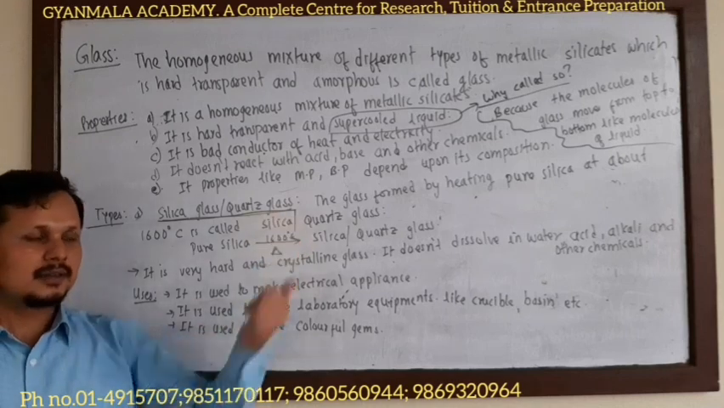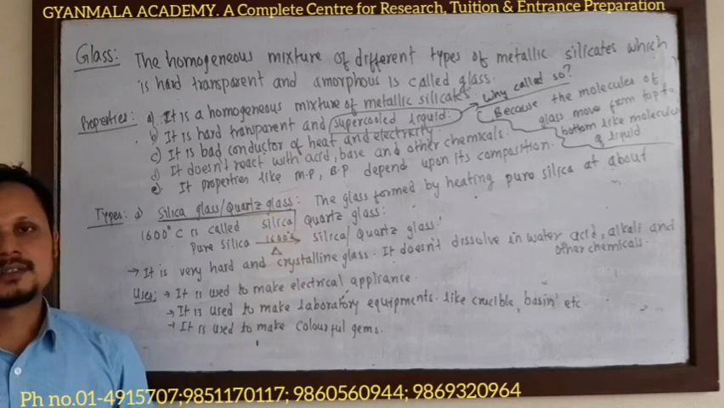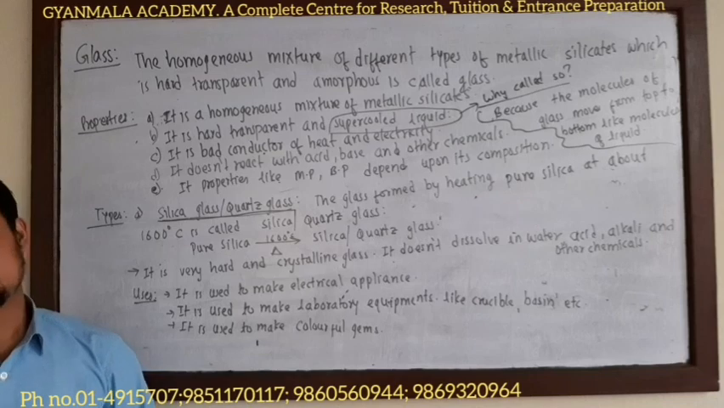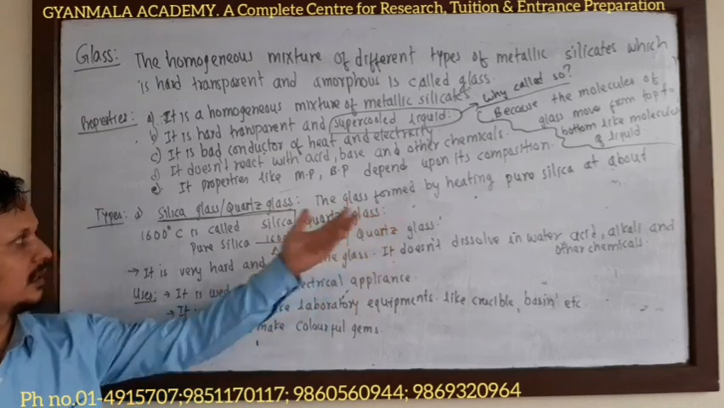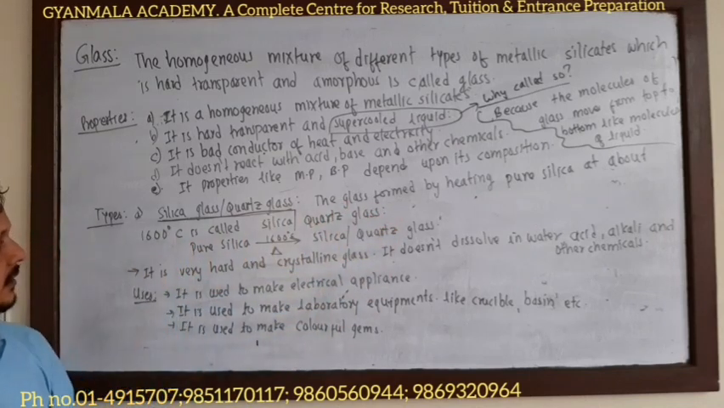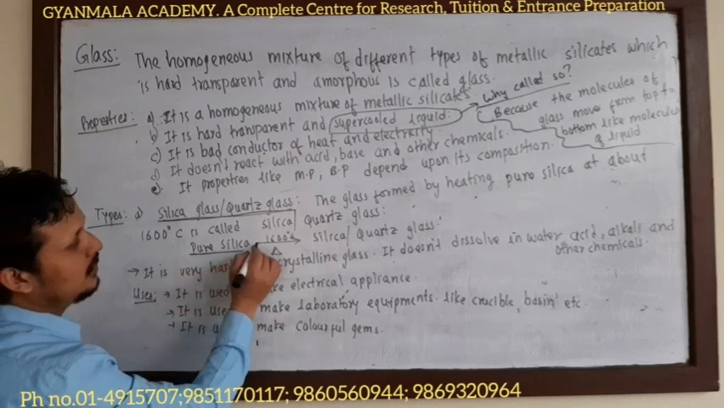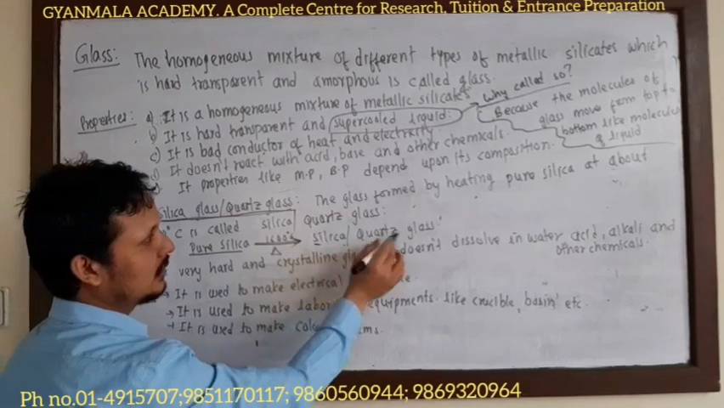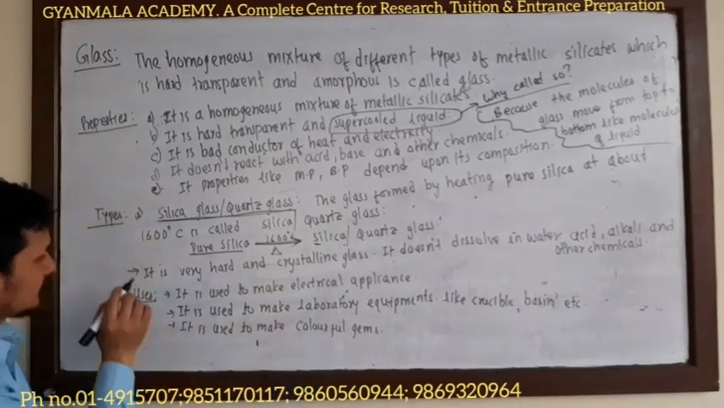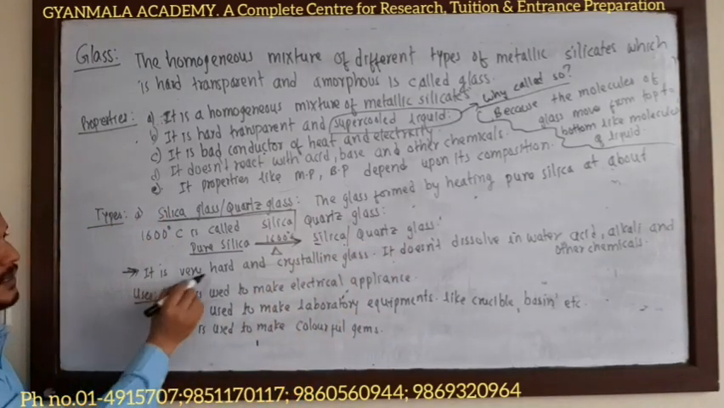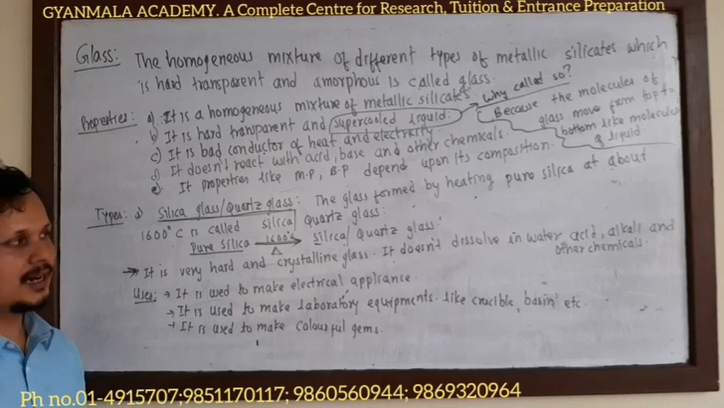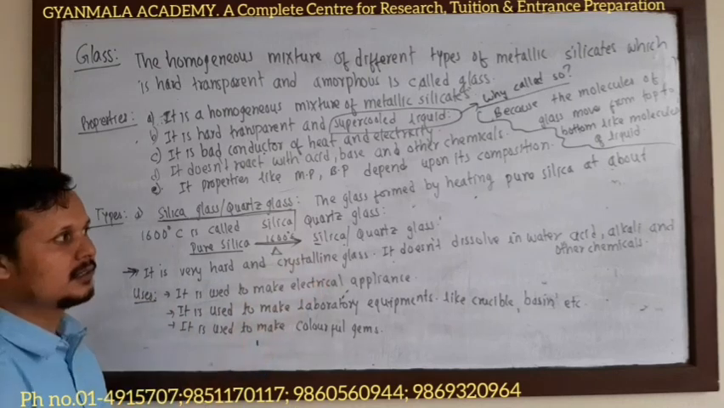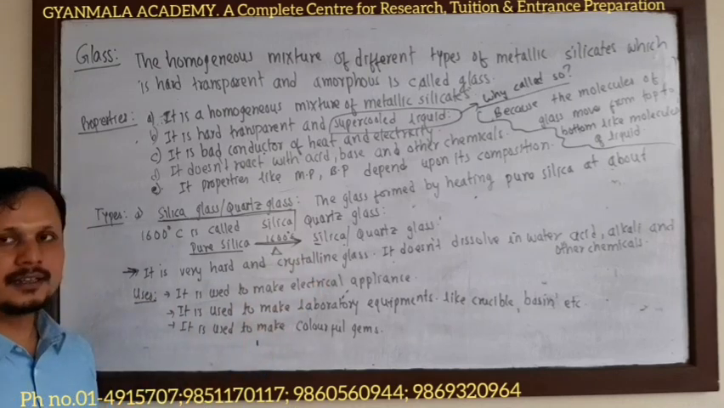This silica glass or quartz glass is the glass obtained after heating pure silica up to about 1600 degrees Celsius. If you heat pure silica up to 1600 degrees Celsius, we can obtain silica glass or quartz glass. Silica glass is very hard and crystalline glass. It does not dissolve in water, acid, alkali, and any other chemicals.